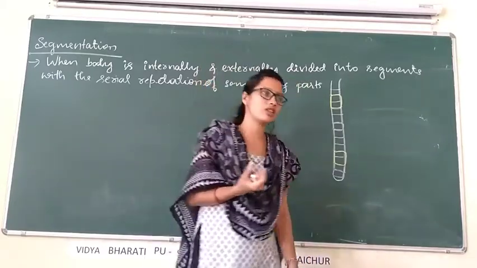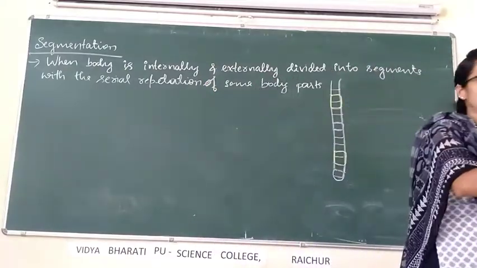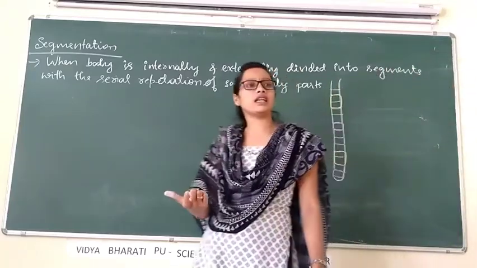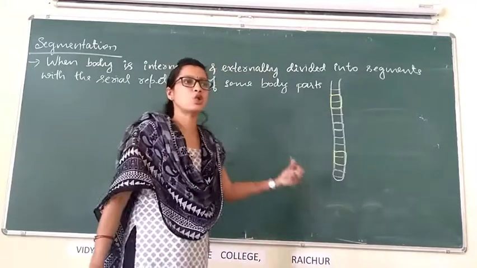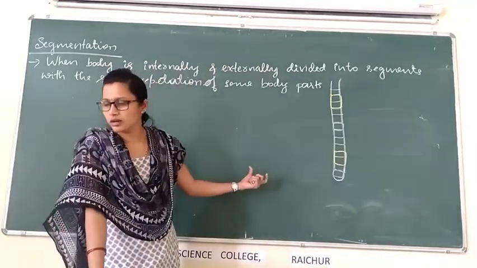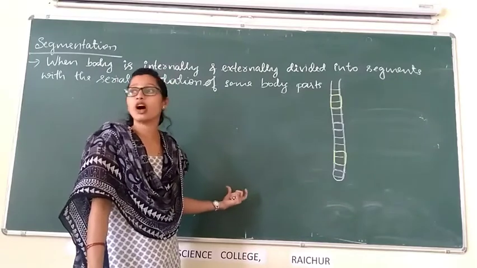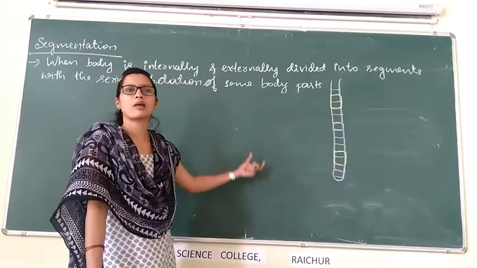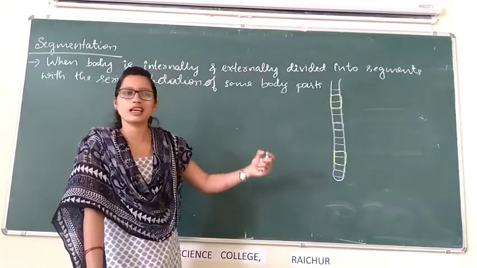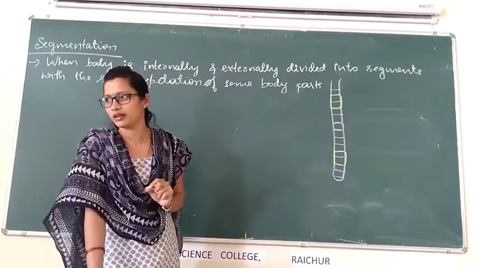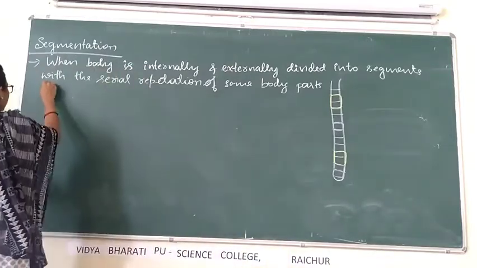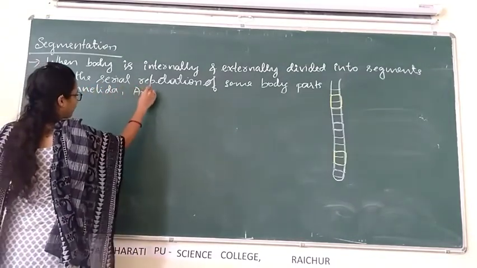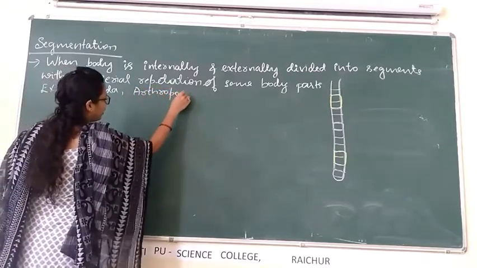Species of molluscans are commonly available at the side of the sea and oceans. The body is unsegmented, meaning there are no segments in the body of molluscans. But in the body of the cockroach, which belongs to Arthropoda, and in the body of the earthworm, which belongs to Annelida, segments are present. So we call it a segmented body. Examples: Annelida, Arthropoda.